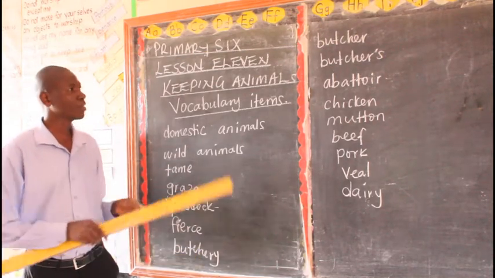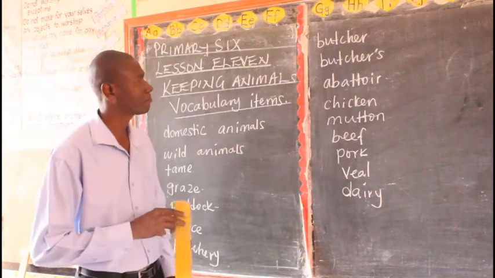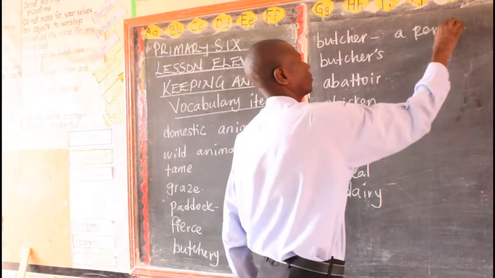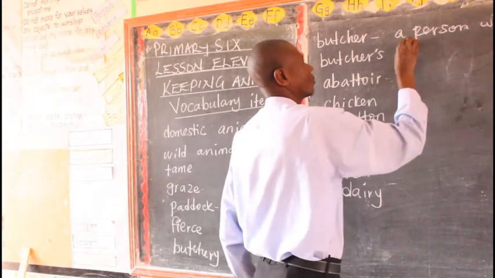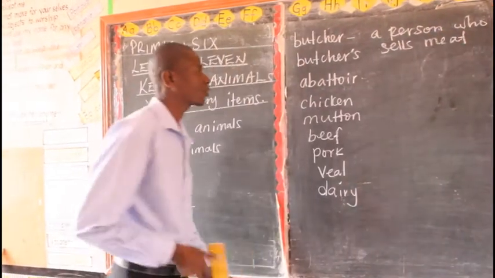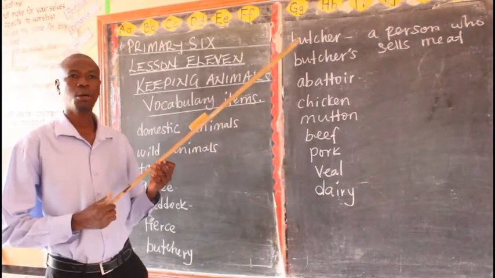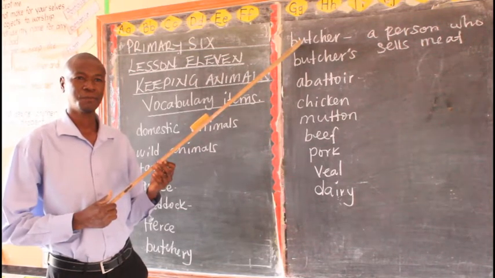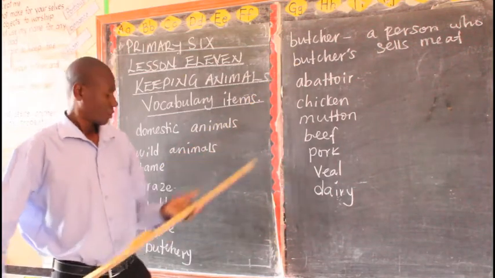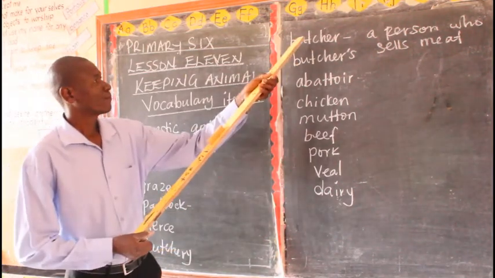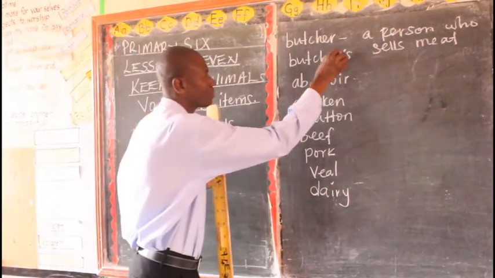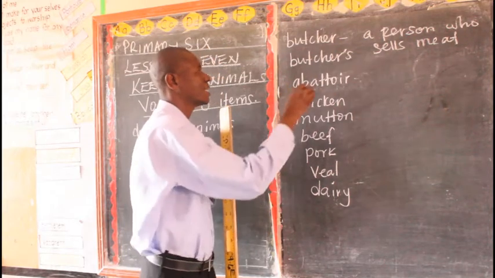Meat. Then we have the word butcher. Butcher is a person who sells meat. A person who sells meat is called a butcher. Then we have butchers. We have looked at butchery. We have looked at butcher. Now let's see what butchers means with an apostrophe between R and S.